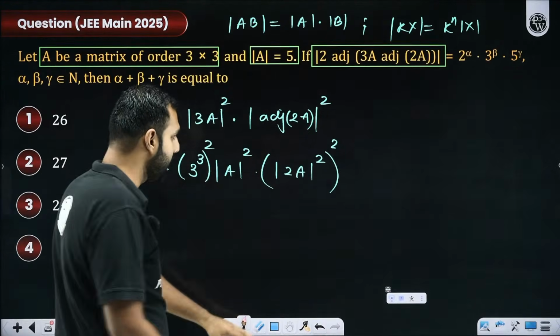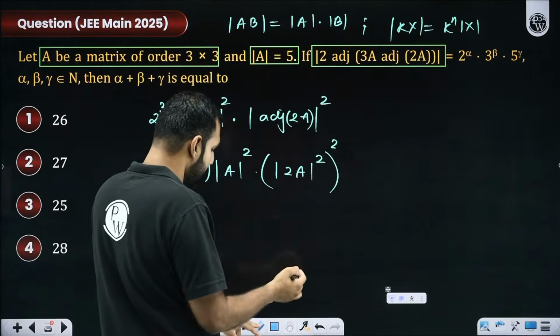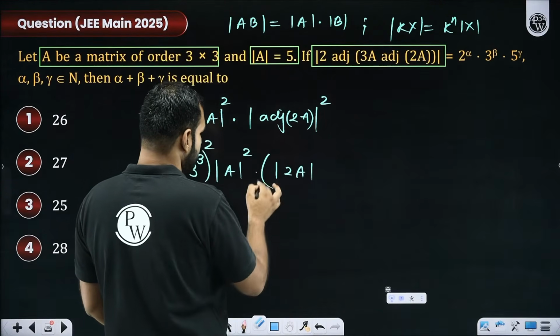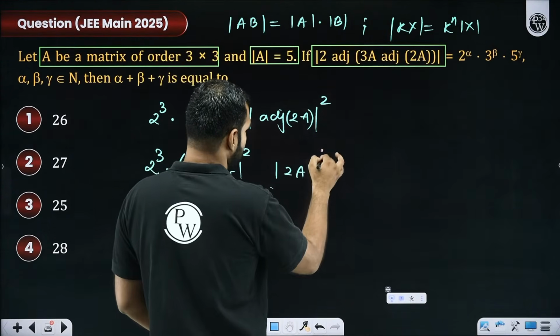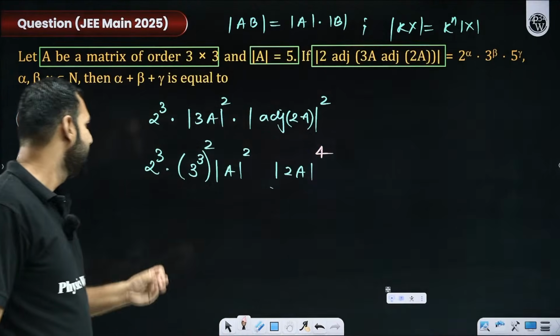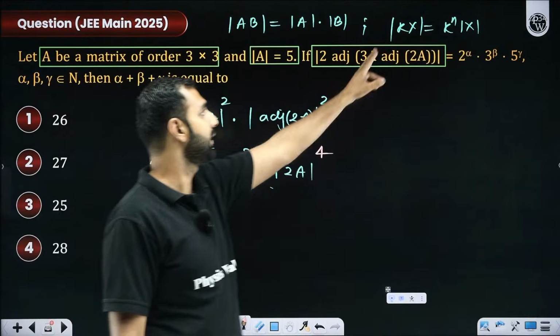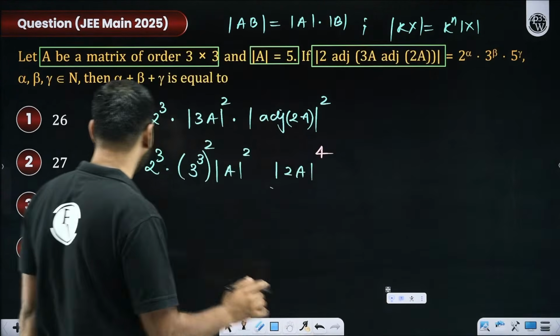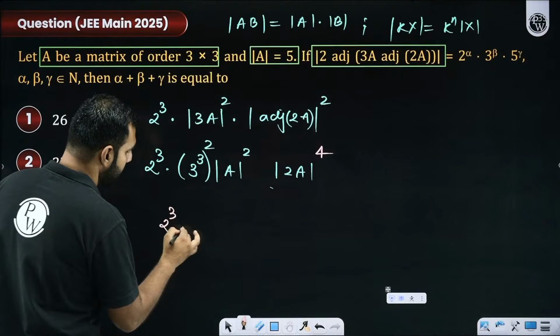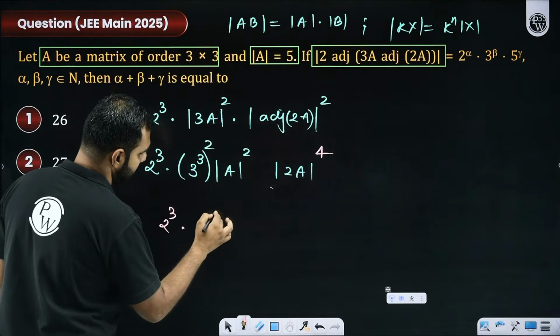First of all, are you all getting it? There's no point in writing it as 2 squared. I can write it as power 4. Can I do so? Everyone comfortably got this? Now my job is simply this. Sir, can we get rid of this? I hope the same idea: kX, k to the power n. So the final verdict will be 2 cubed here. Then this is 3 to the power 6, of course.